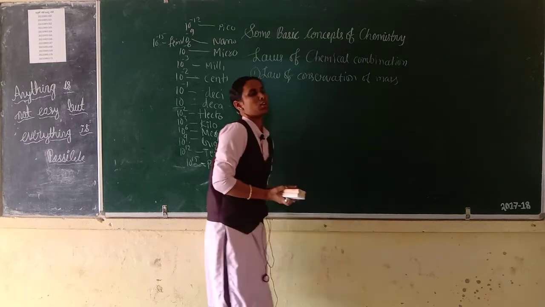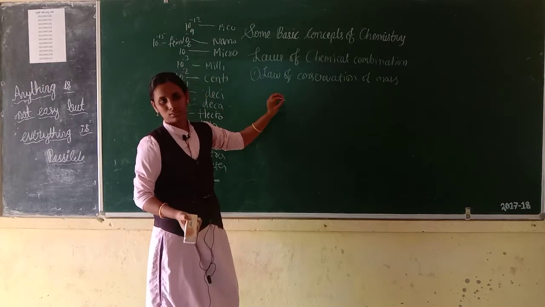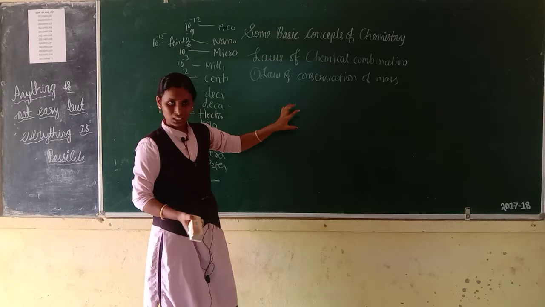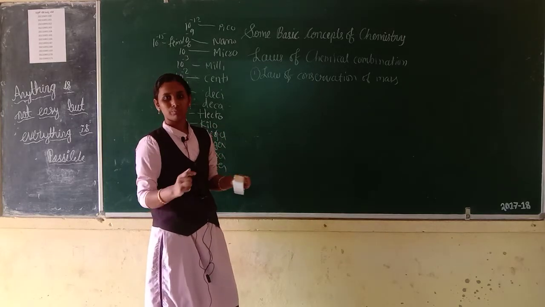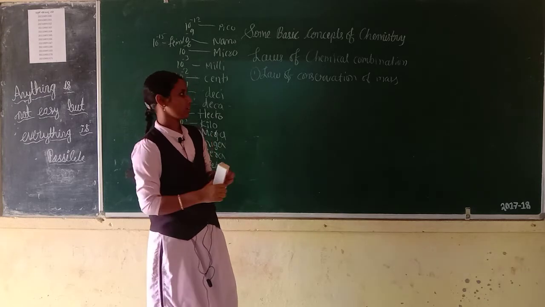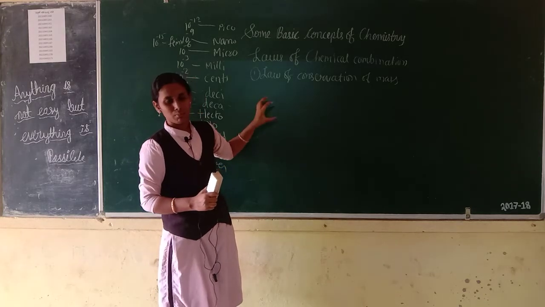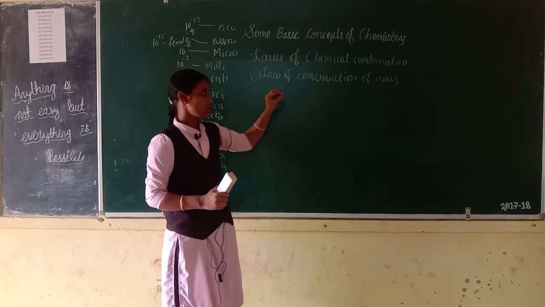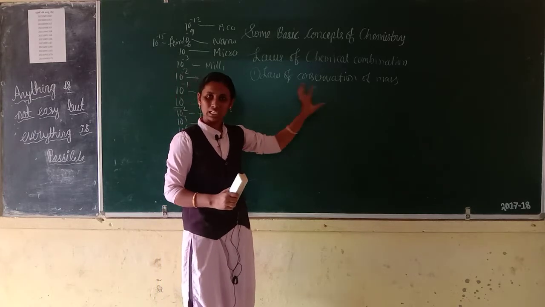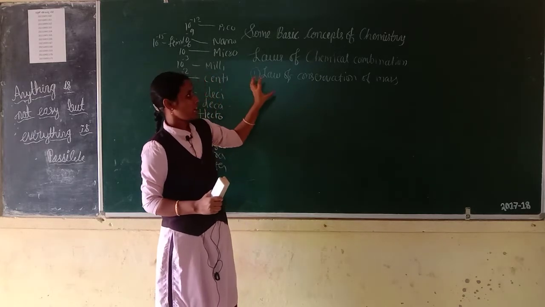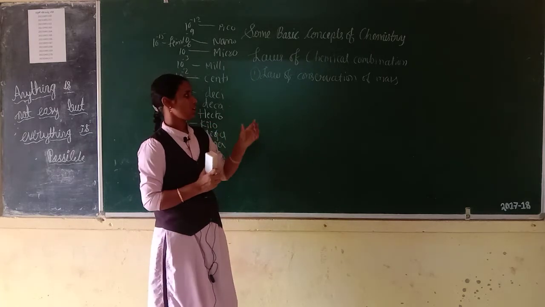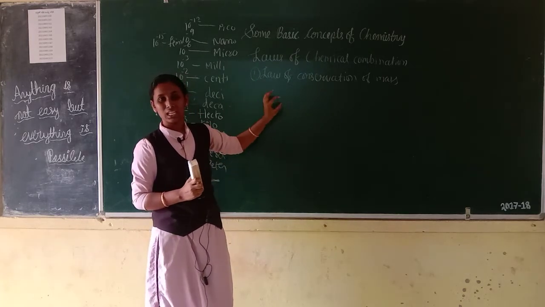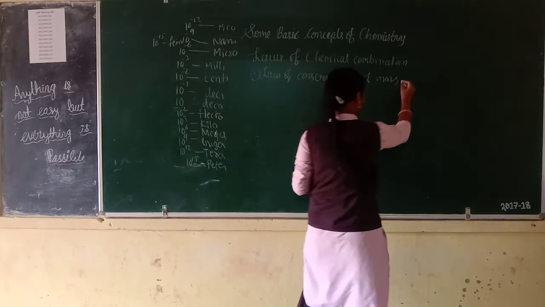Do you know law of conservation of mass? In a chemical reaction, mass cannot be created and cannot be destroyed. It means the sum of mass of reactants is equal to the sum of mass of products in a chemical reaction. This is called law of conservation of mass. This law was given by Antoine Lavoisier in the year of 1789.